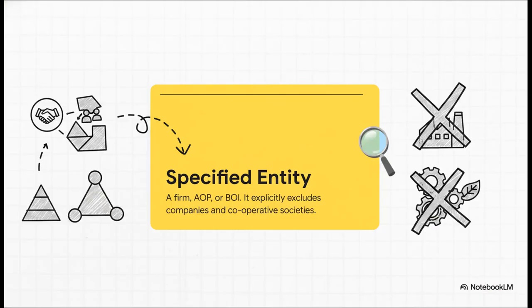Moving on to Section 2, Identifying the key players. Who exactly does this apply to? Subsection 6A defines our very first player, the specified entity. This is basically the business that's handing over the asset. Specifically, this means a firm, an association of persons, or a body of individuals. But listen closely, because here is a massive red flag for your exams. Look at the brackets in the actual law. It explicitly excludes companies and cooperative societies. Examiners absolutely love to test this to trick you. If a private limited company hands an asset to a shareholder, Section 8 does not apply. It literally must be a firm, AOP, or BOI.